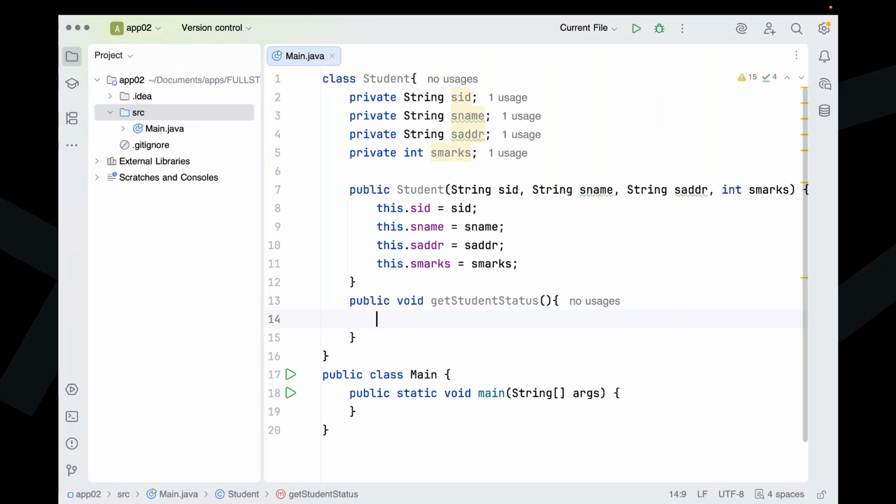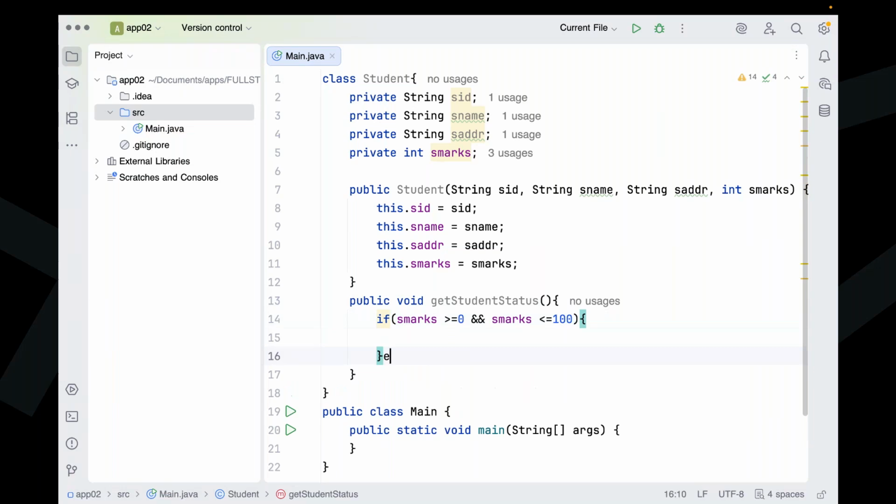Now let me check for it. First of all, if marks greater than or equal to 0 and marks less than or equal to 100, valid marks. Else what?